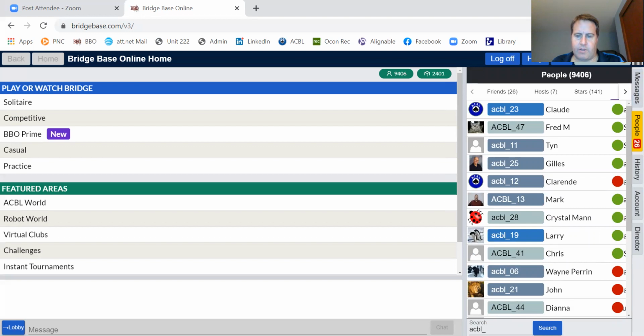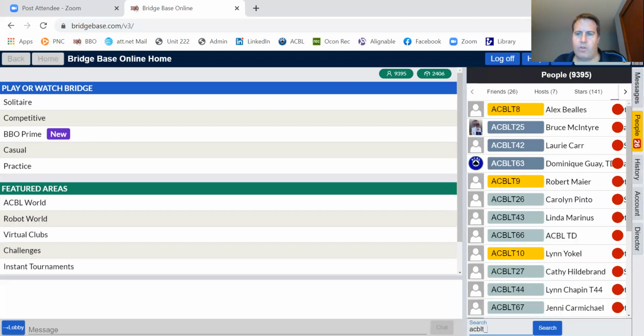So for example, the tournament directors, if you play in the tournaments, they go by the ACBLT, okay? And those would be the ACBLT ones to look for if you were in the tournament directors for the different regionals that happen on the weekends, Thursday through Friday regionals, okay?